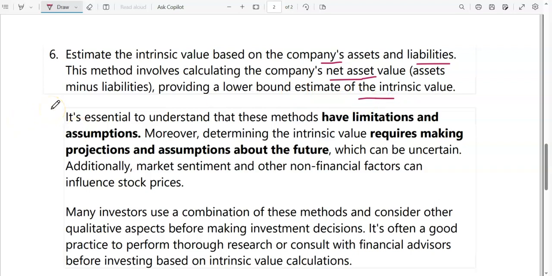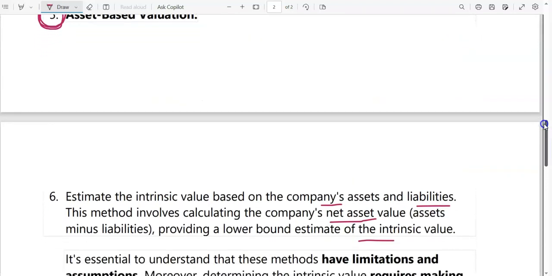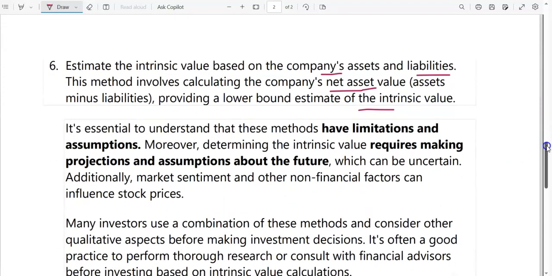So in the net asset model, you have to do asset minus liability, and the value is considered as the net asset value. Net asset value divided by the number of shares will be considered as the intrinsic value of the share.